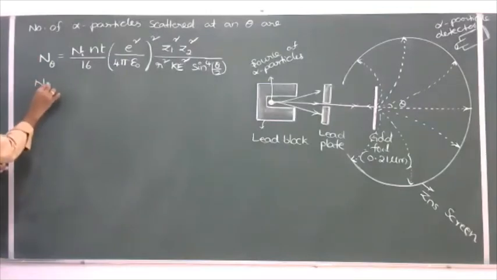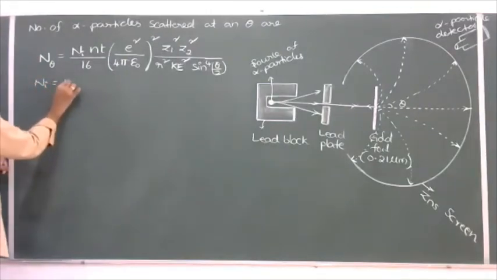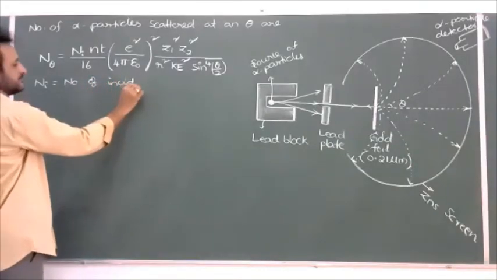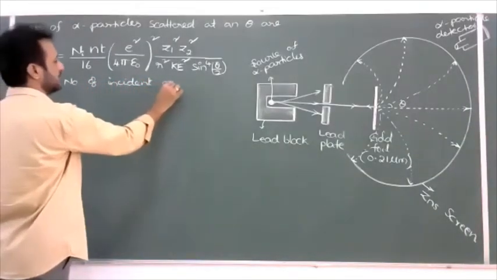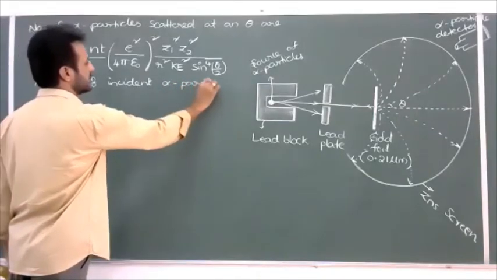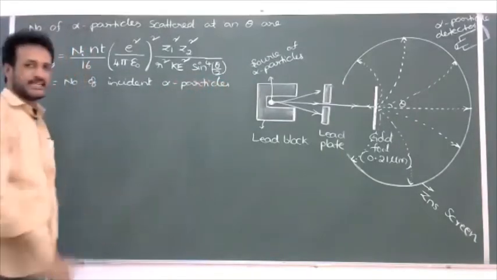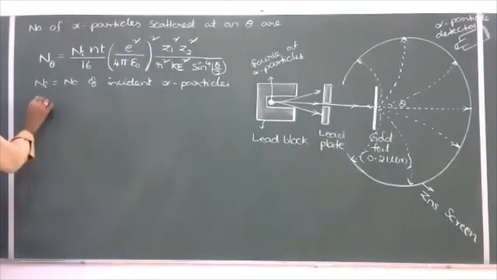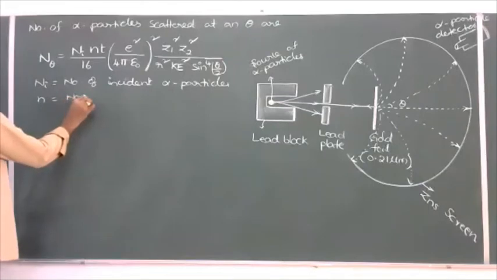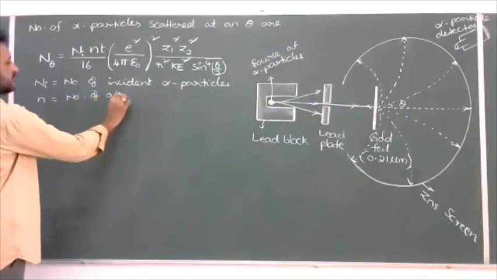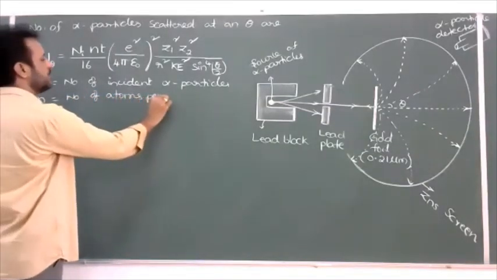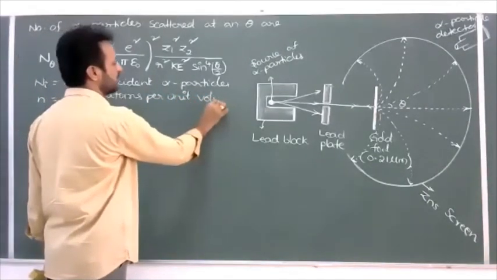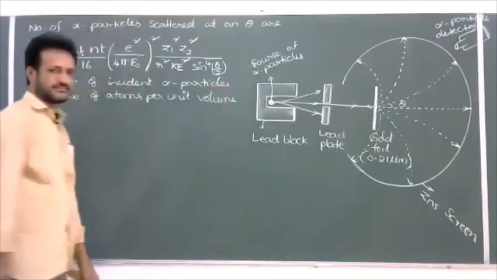Ni is equal to the number of incident alpha particles. How many alpha particles are incident on the gold foil? That is Ni. Next, small n represents the number of atoms per unit volume. In a gold foil, how many atoms are there in one unit volume? That is small n.